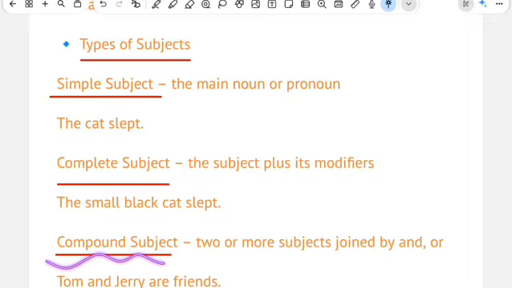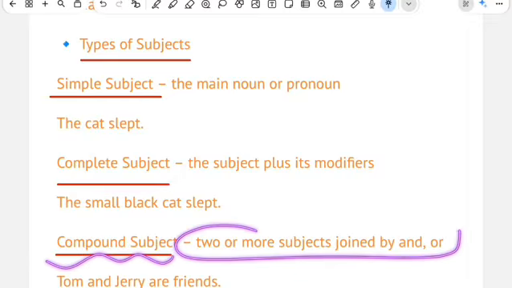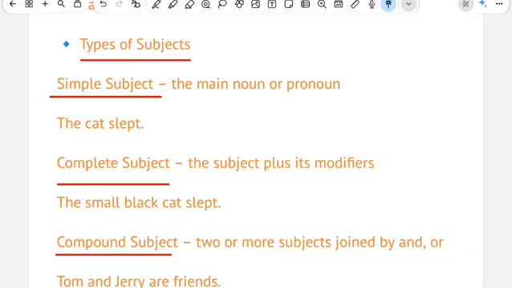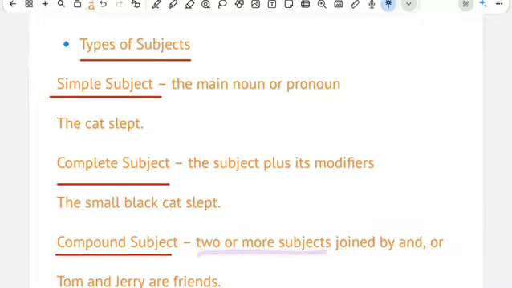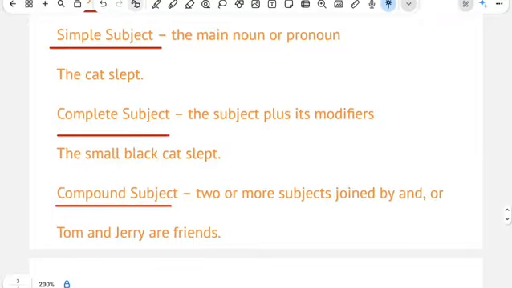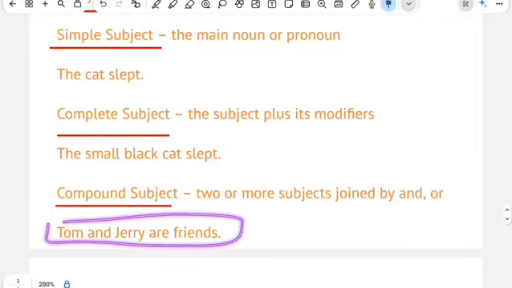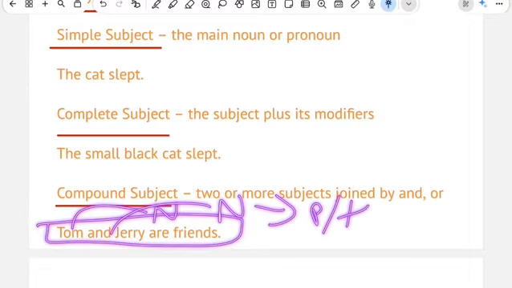The subject plus its modifiers, that is the complete one. Now if we talk about compound subject, then it is two or more subjects joined by and or or. It is one of the best tricks that you can remember, and it's also very easy, because two or more subjects when combined together, we know that it's a compound one. So with the help of an example you can understand it. Tom and Jerry are friends. Here Tom is a noun, Jerry is also a noun. A noun can be any person or it can be anything as well.